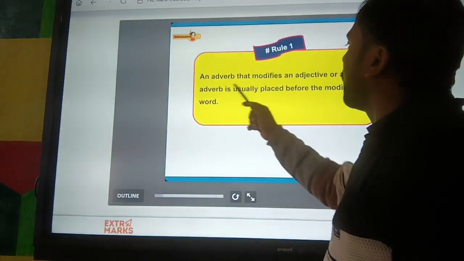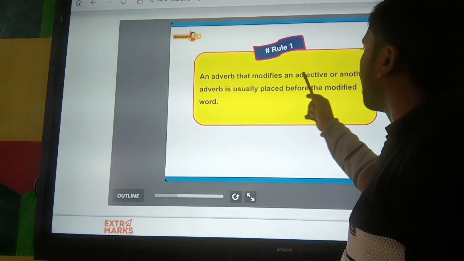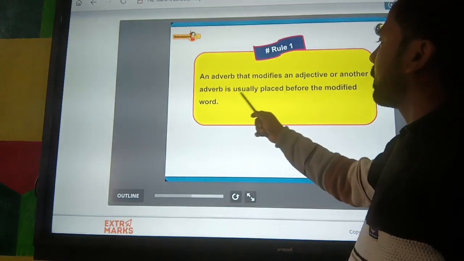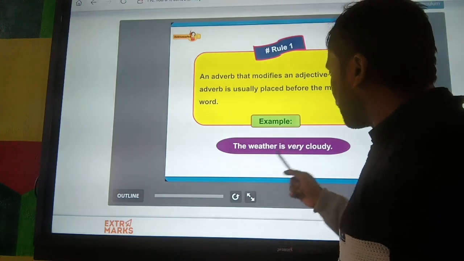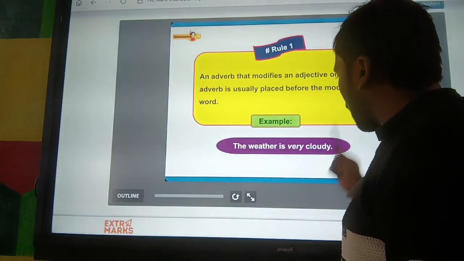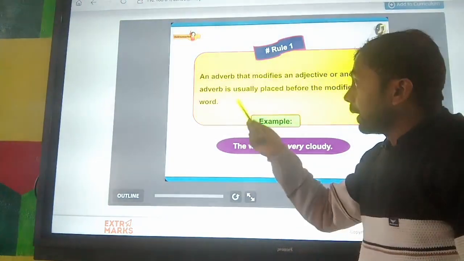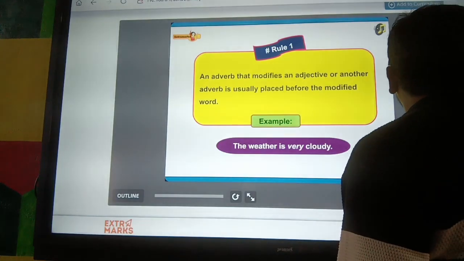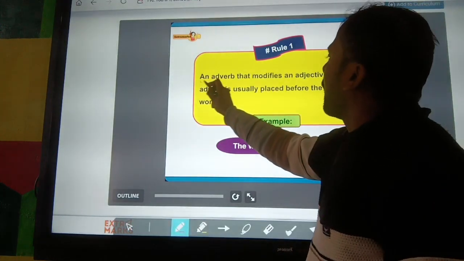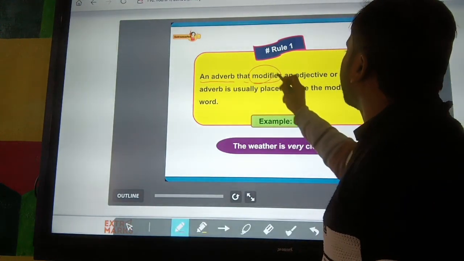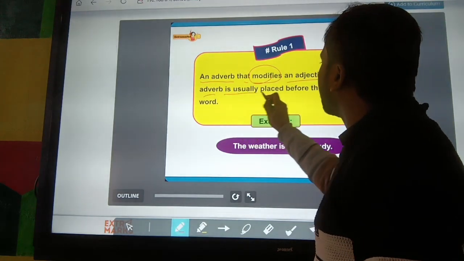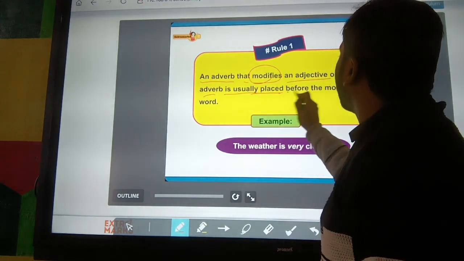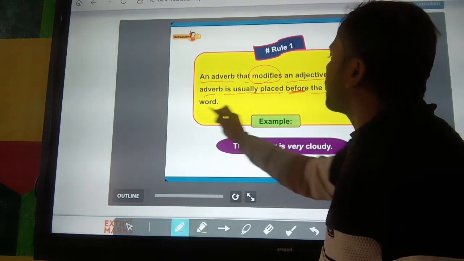An adverb that modifies an adjective or another adverb is usually placed before the modified word. For example, the weather is very cloudy.